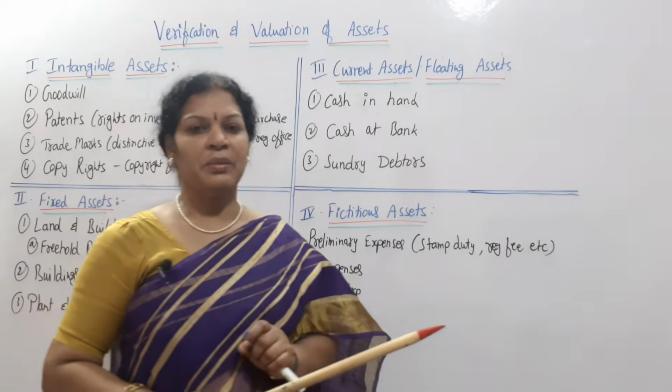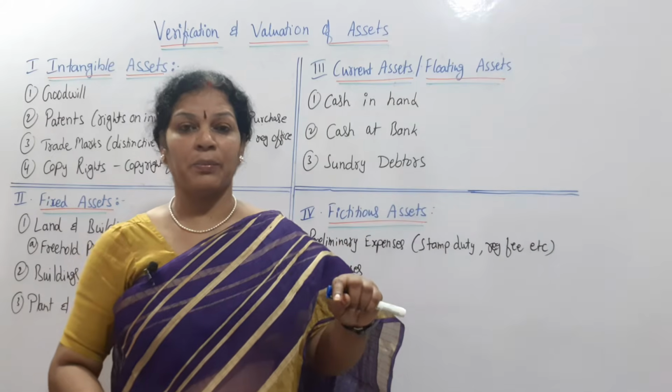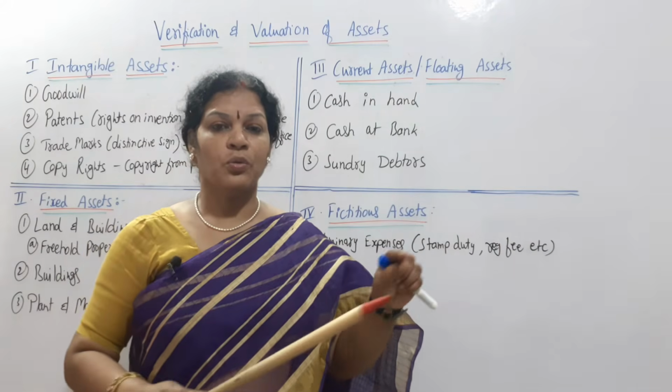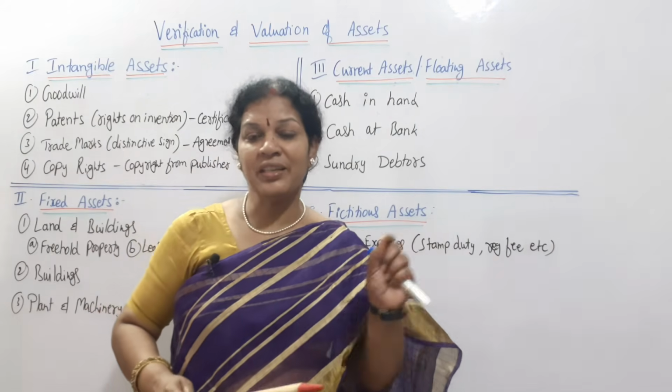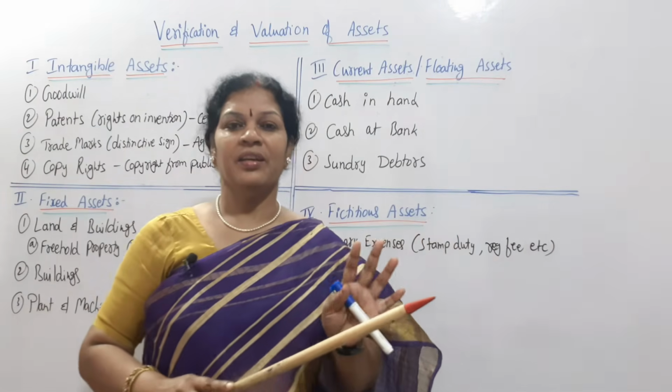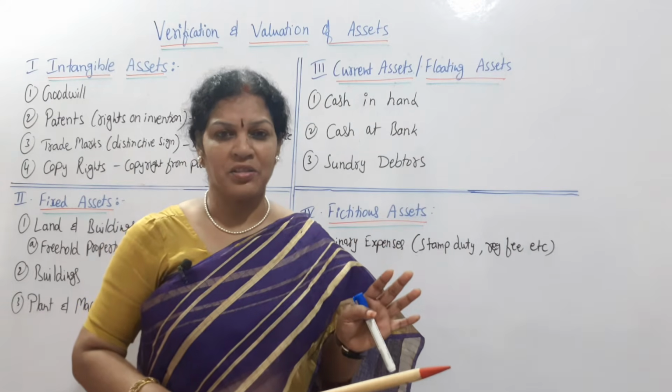And at the same time the auditor has to be very careful about the cash book and bank passbook. So checking, cross checking. While cross checking, if he finds any kind of differences, then he has to be careful about the BRS, bank reconciliation statement.